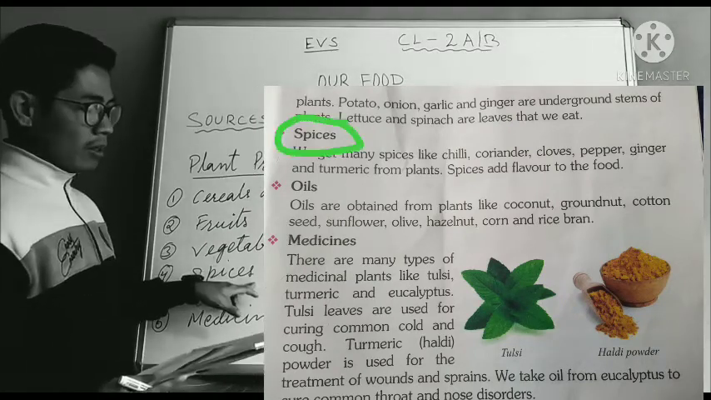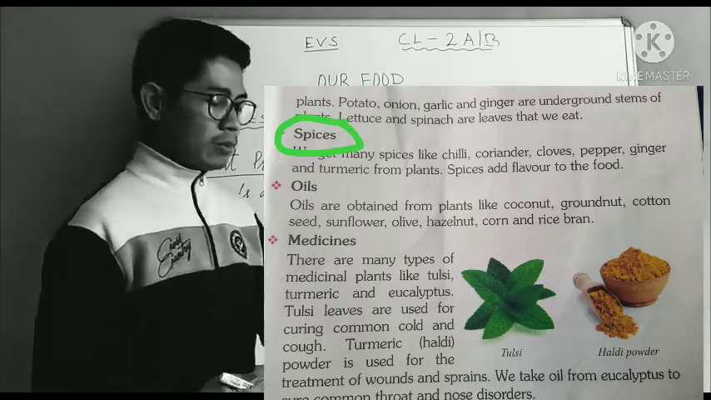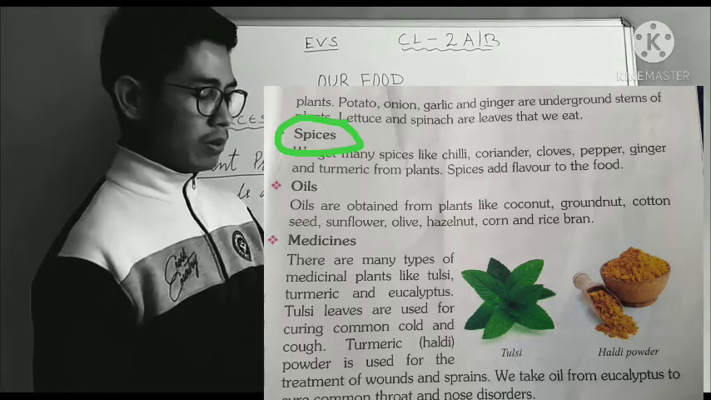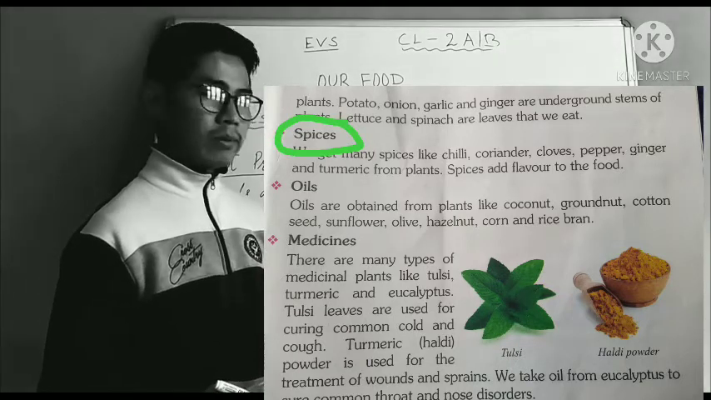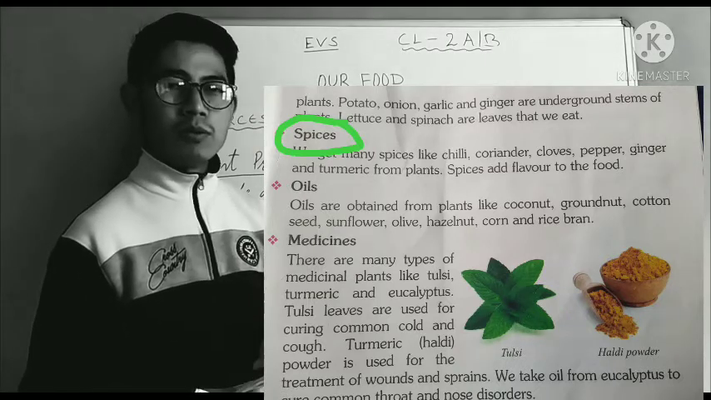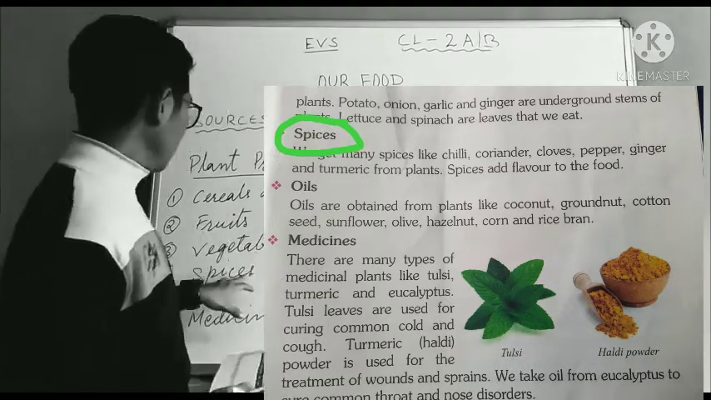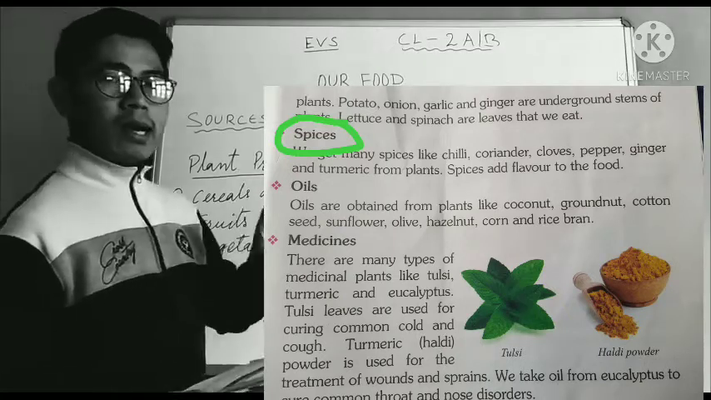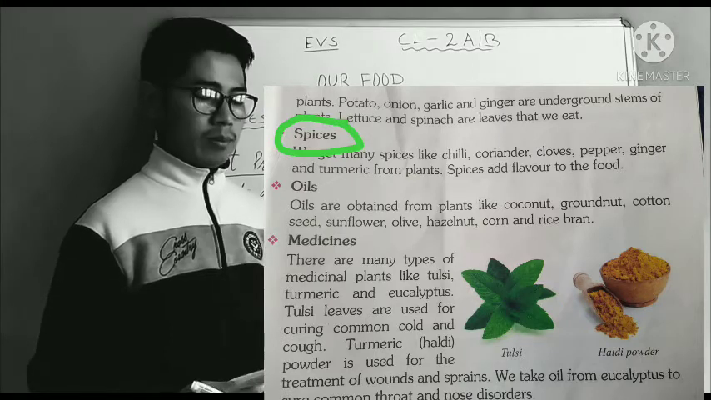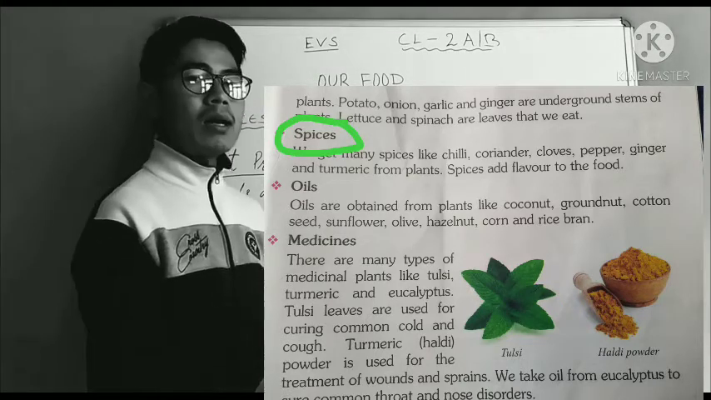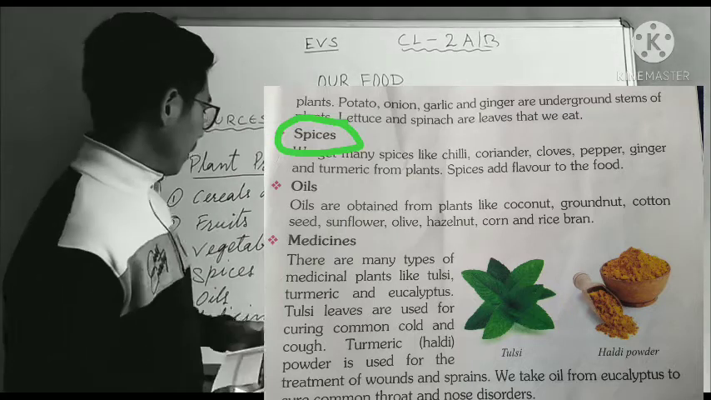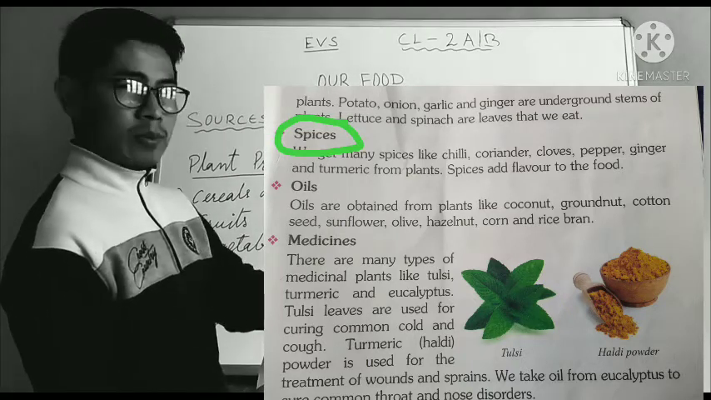Next, spices. We get many spices like chili, coriander, cloves, pepper, ginger and turmeric from plants. Spices add flavor to the food. So what is the use of these spices? We add spices in the food to make it tasty, because spices add flavor to the food. Okay, they are all spice names.